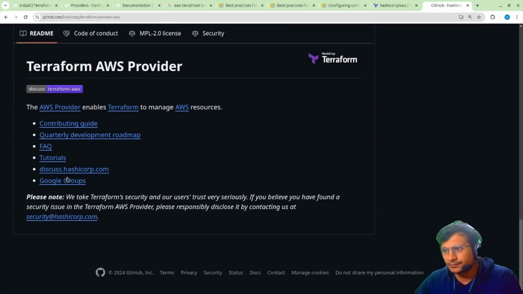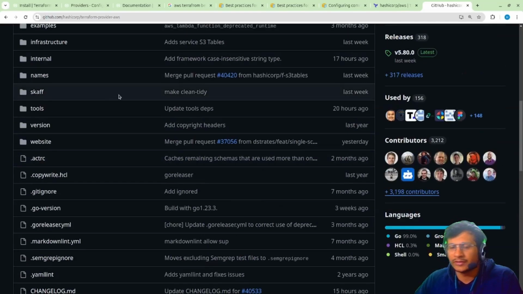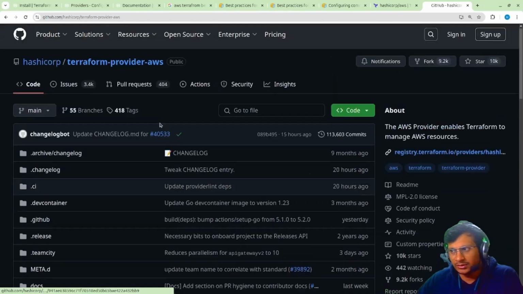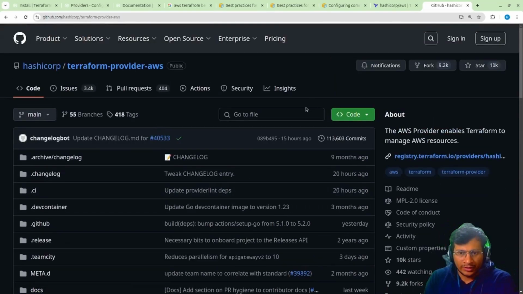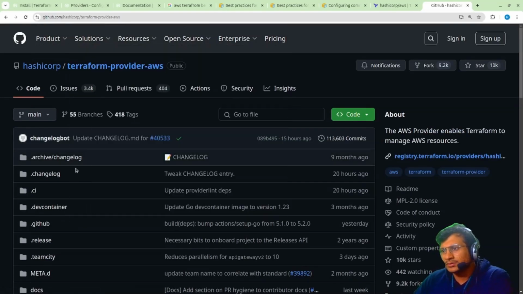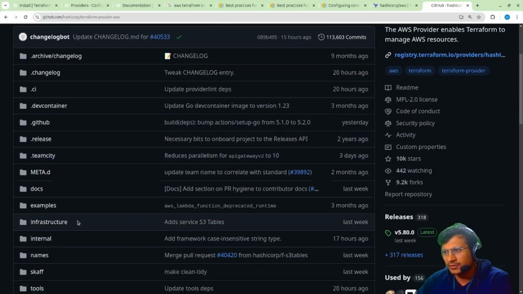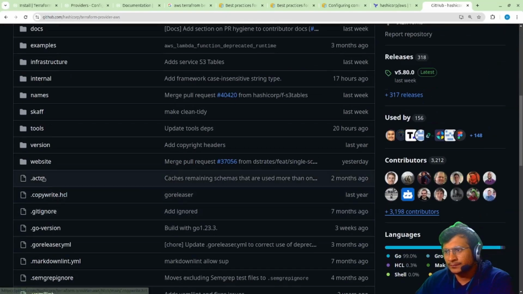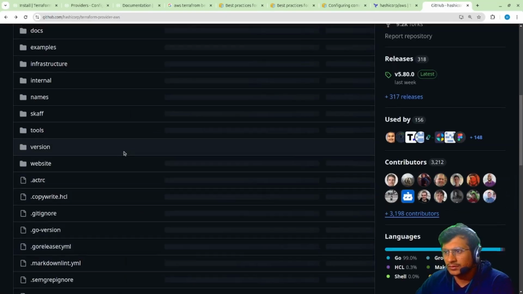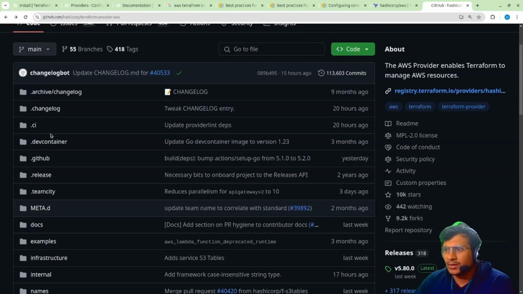So yeah, this is the open source code. If you want to develop a particular functionality that should be available on Terraform, you can just fork it here in AWS. AWS has a vast community, and they keep updating all these things like CI. They have so many things available on this one. So here we have tools. What different kinds of tools are available? Meta.d. A lot of them are available on here.